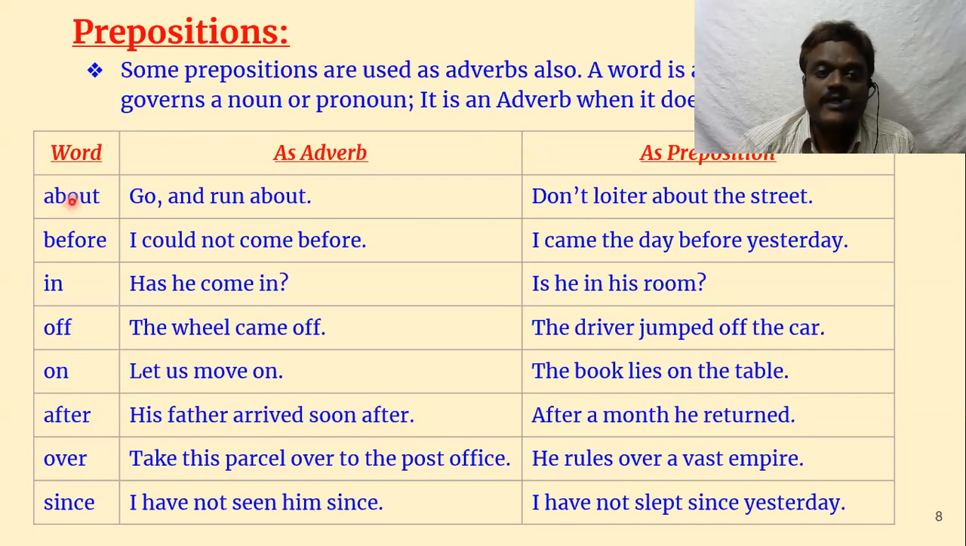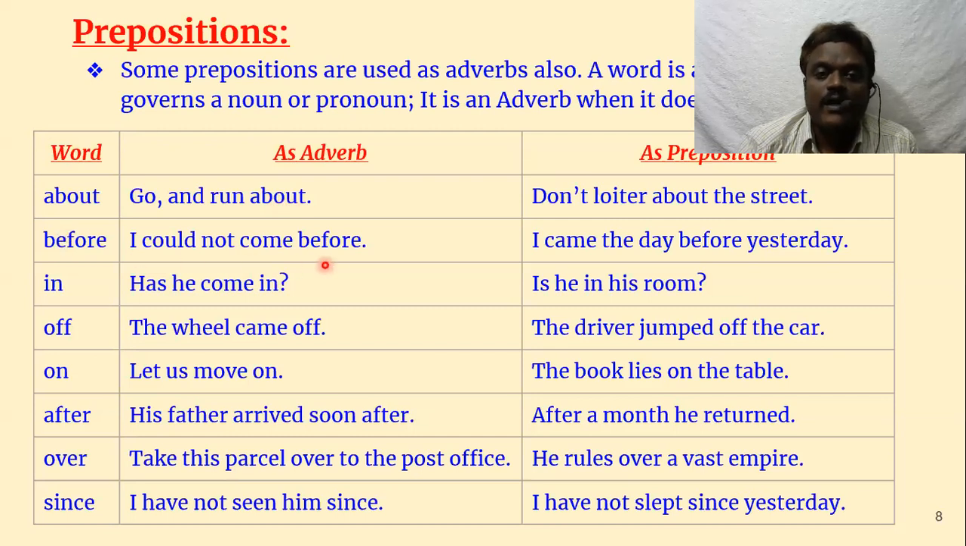Suppose the word "about". Go and run about. Run about: there is no object for this preposition. So actually it is giving some extra information about the verb, so it is an adverb. Now see here: Don't loiter about the street. The street is an object of this preposition, so here it is a preposition. Here it is an adverb. So we have to be very careful.